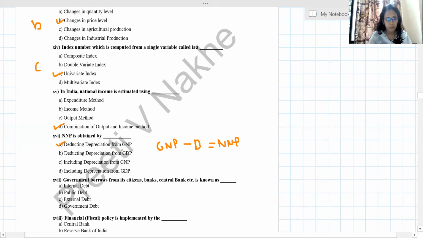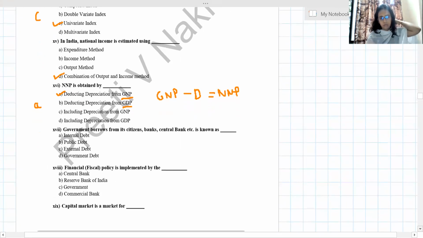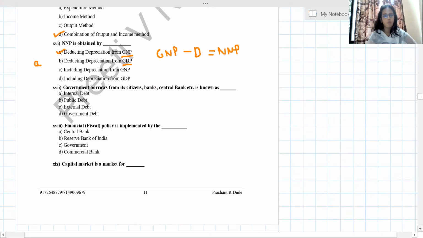So the answer is deducting depreciation from GNP. Read it properly. The second option is also there, but there it is GDP. Okay, so read it properly. So first answer, deducting depreciation from GNP. Government borrows from all citizens, from its citizens, banks, central bank, etc. When they are borrowing within the country, we call it internal debt.